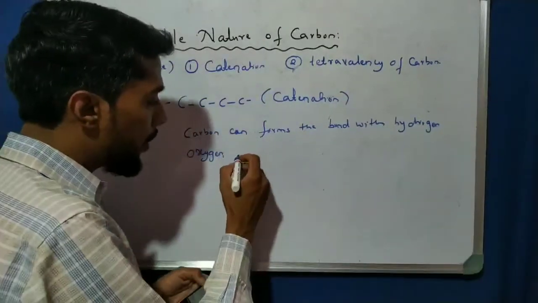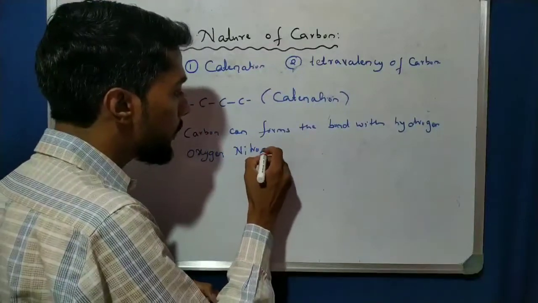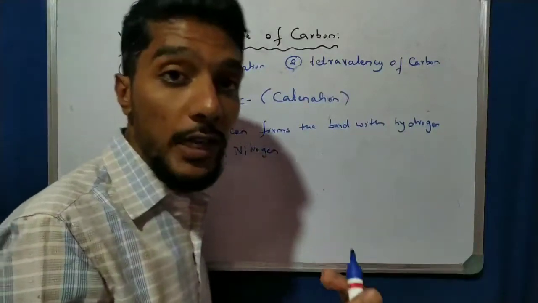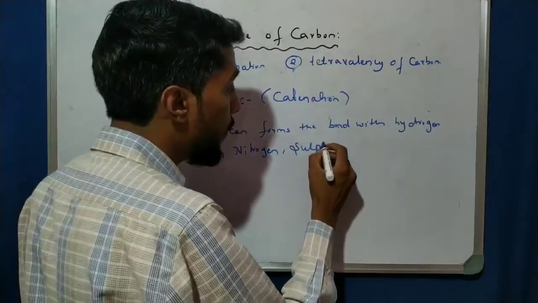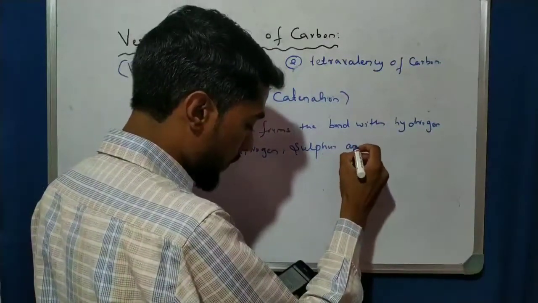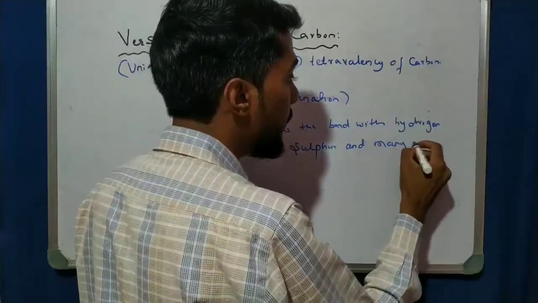Also with nitrogen, for example nitrogen dioxide, nitrogen monoxide, and with sulfur and many other elements.